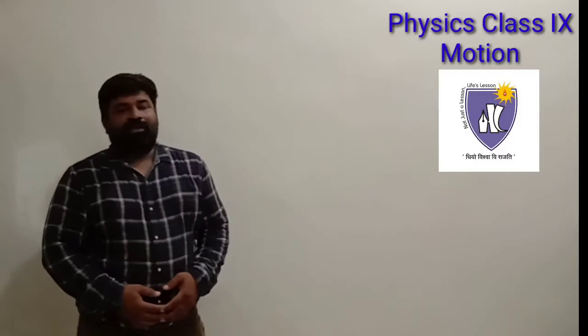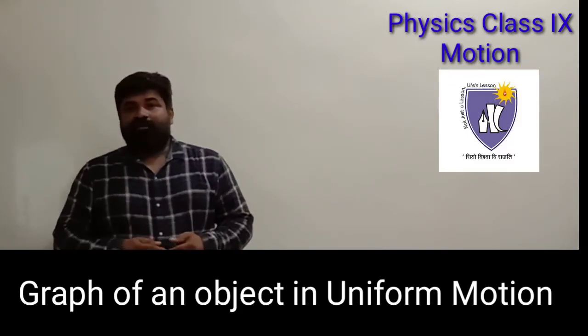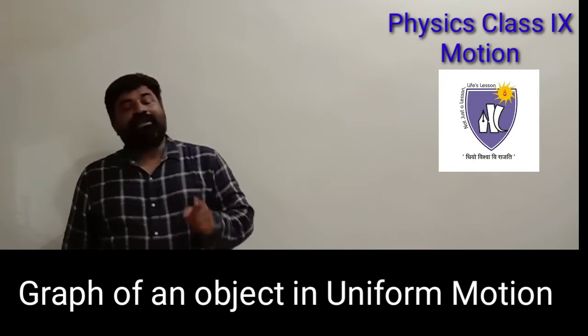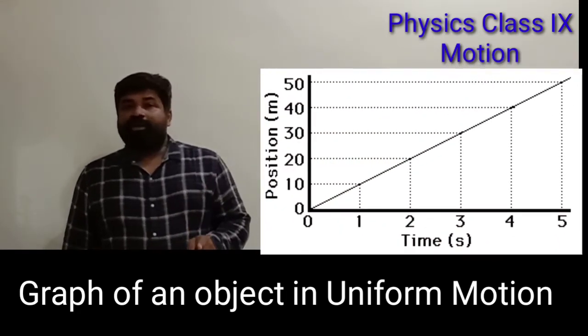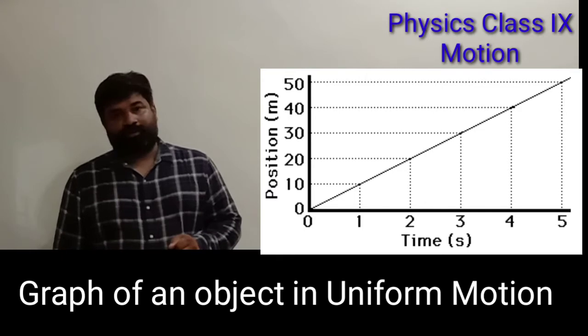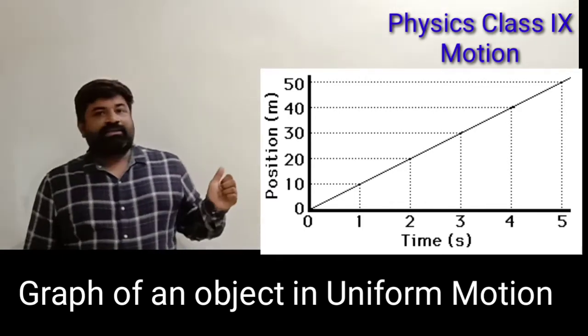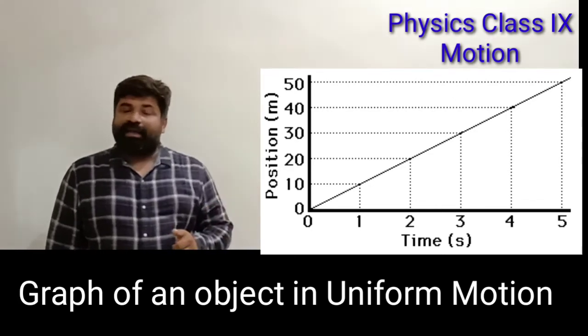Now the next type of graph is again a position-time graph, but this graph is for an object in uniform motion. You can see that here the graph is inclined with the x-axis.